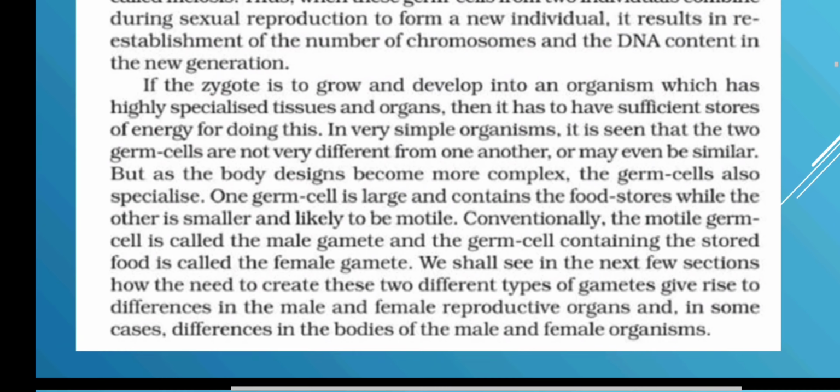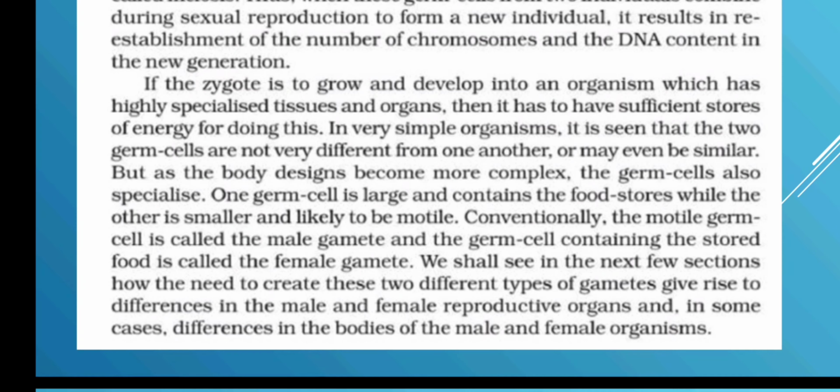Okay, so if the zygote is to grow and develop into an organism which has highly specialized tissues and organs, see, after fertilization, when the sperm and the ova fuse, it is called the zygote. This zygote will grow and develop into an organism, we know that. There they have specialized tissues and organs. The organs will start to form with the tissues, where the division of one cell will keep on taking place in very high numbers. One divided into 2, 2 into 4, 4 into 8, like that. So it has to have sufficient stores of energy for doing this.